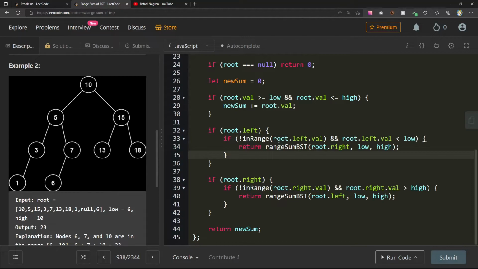So let's think about this. We can say that if null, we can just return 0. When we come to a node, we say if not in range and less than low, we go right.